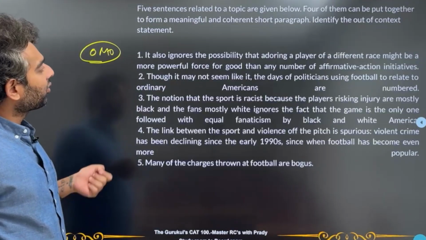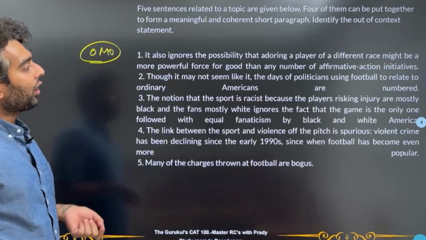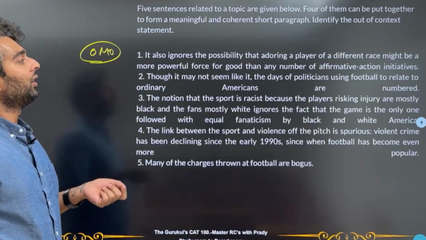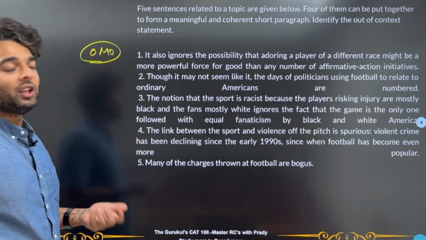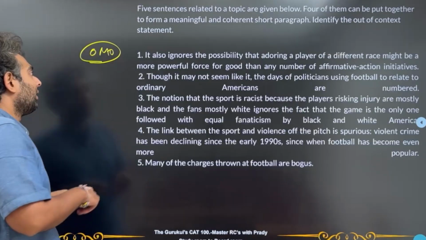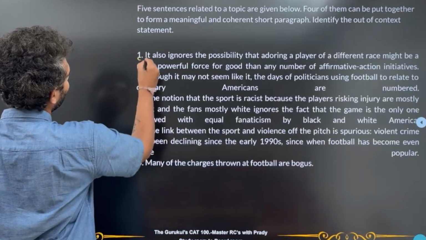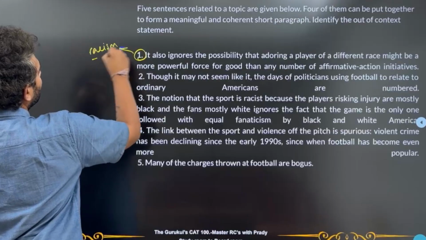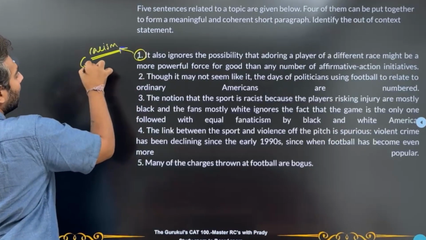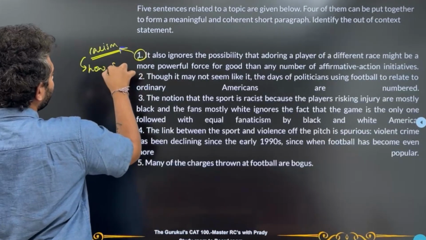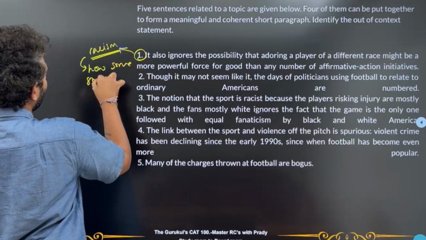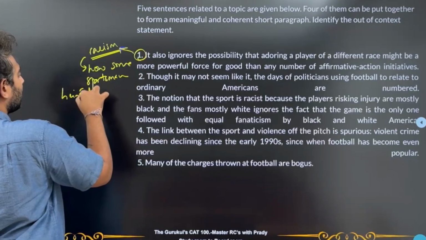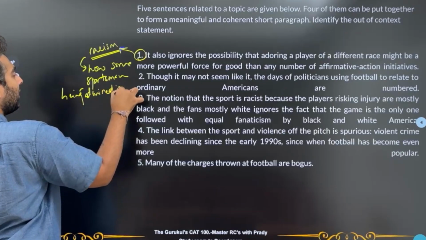First: it also ignores the possibility that adoring a player of a different race might be a powerful force for good, more than any number of affirmative action initiatives. So probably in this statement he's talking to me about racism, and how some sport or sportsman being admired is good.